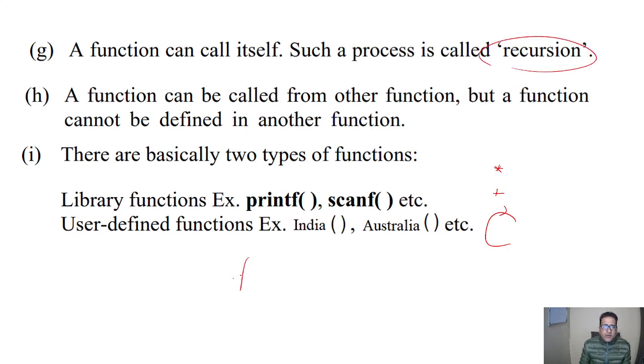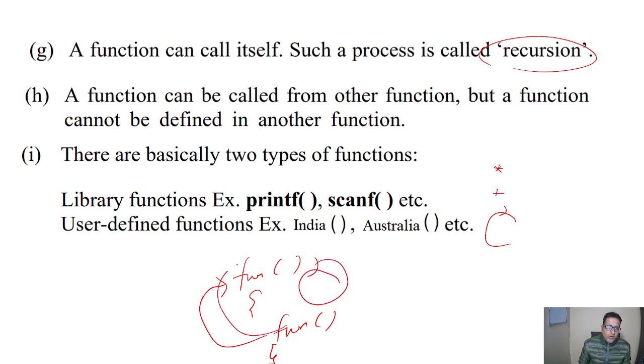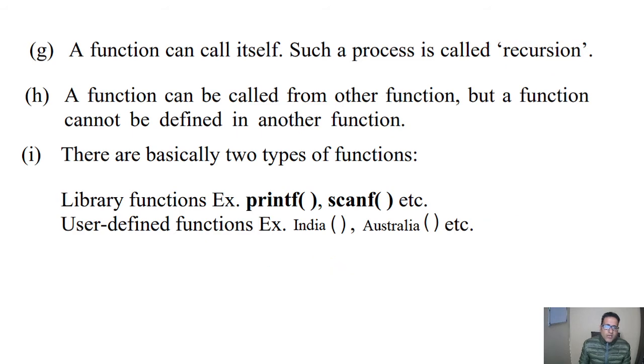Here we can define some function and call it again and again in the same loop. It will again go to this, again go to this. There is no problem in that, and we can fulfill our purpose by using recursion. A function can call itself. We will do it in a further video, what recursion actually is and how it is helpful to us.